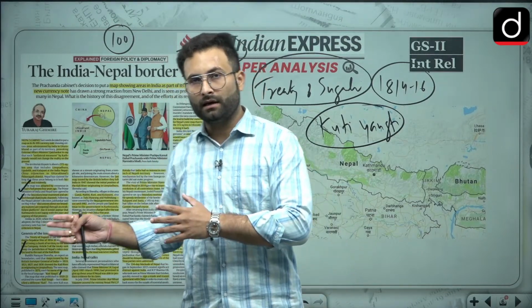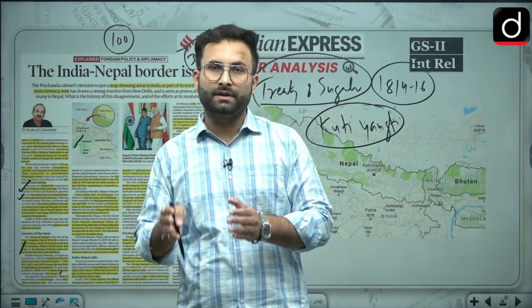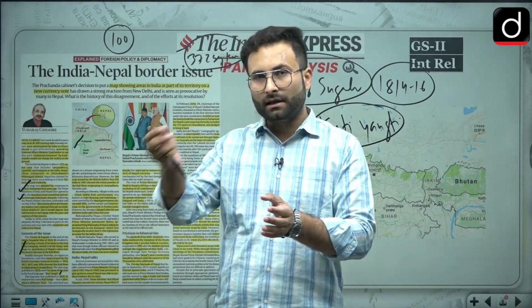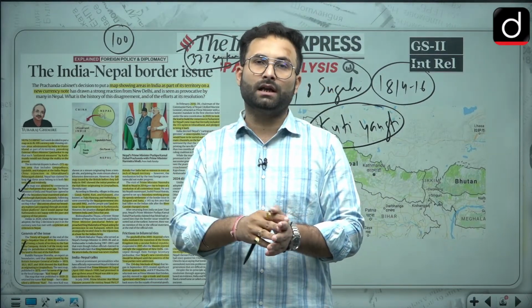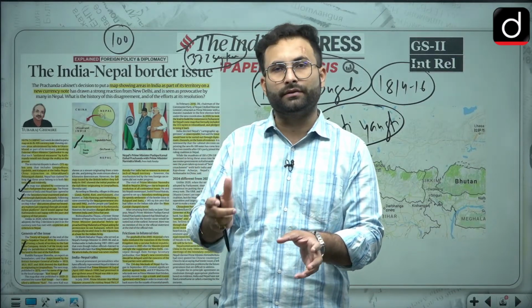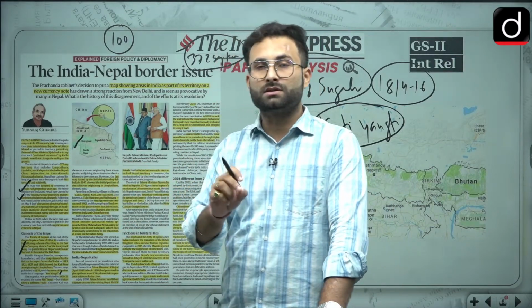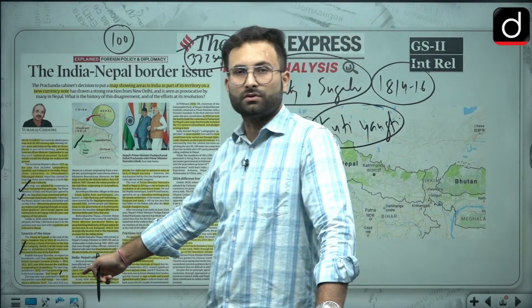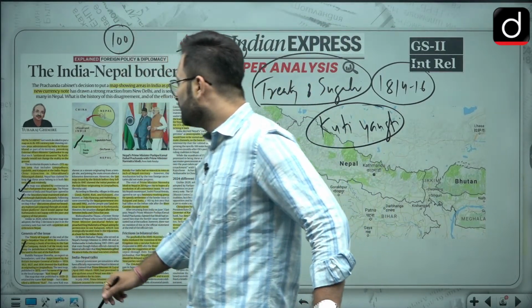Now in 1879 when they came up with the map, they renamed Kali as the Kuti Yangti. But in 1920-21 when they came up with another map, they differentiated between two rivers. They said that these two rivers are different. That is why, since they did not know the geography of that particular region, they made these blunders. So that happened at that point of time.